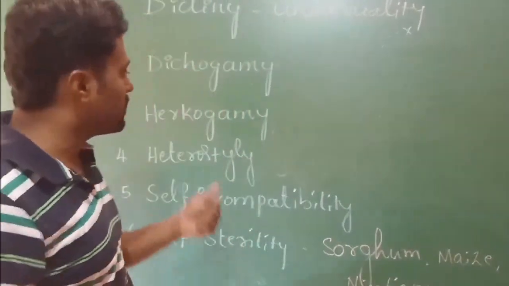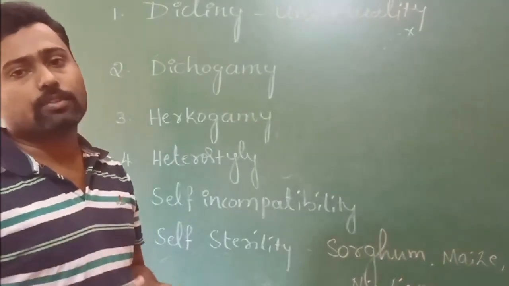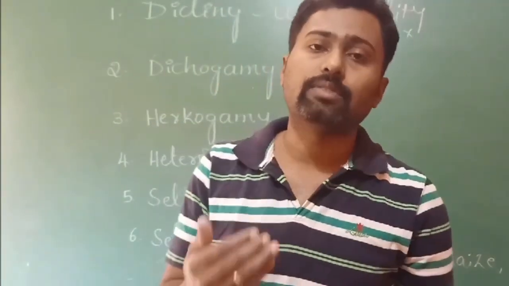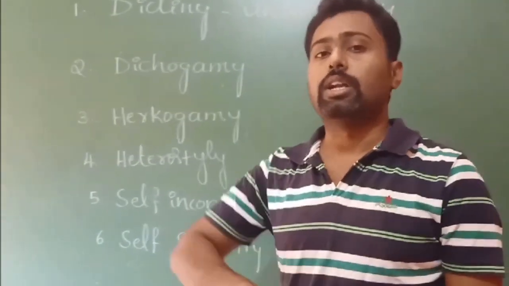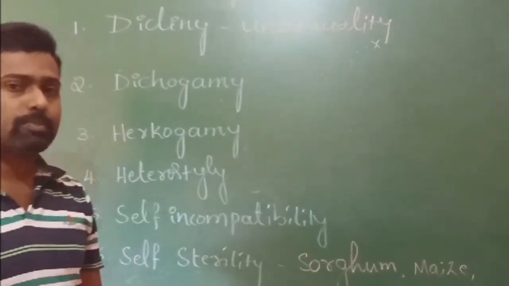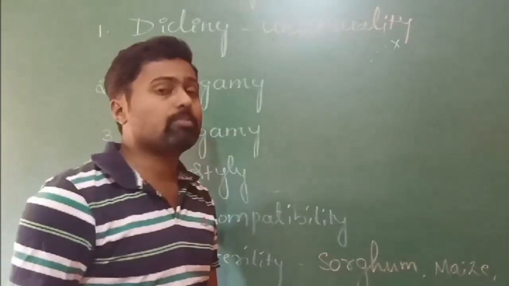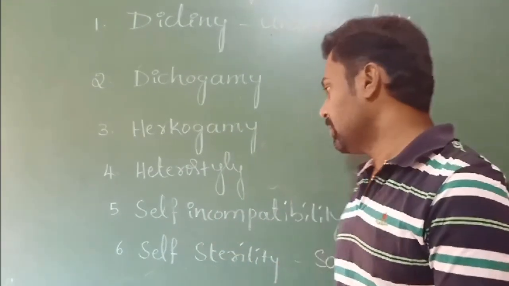Then heterostyly: differences in the length of the filaments of the stamens as well as the length of the style. In some cases the filaments of the stamens are very long and the style is short. In other species the style is very long and the stamens are very short. That can avoid self-pollination.